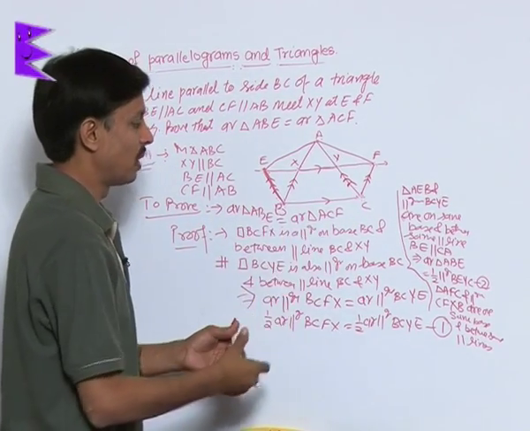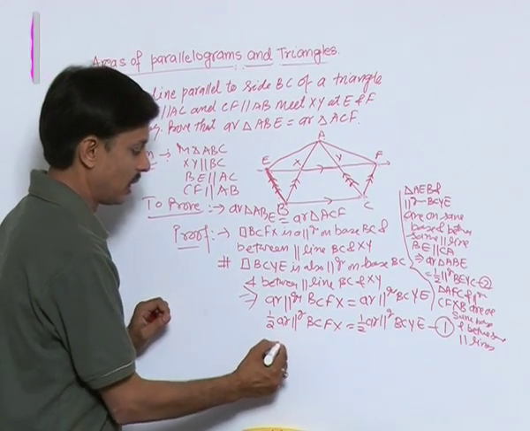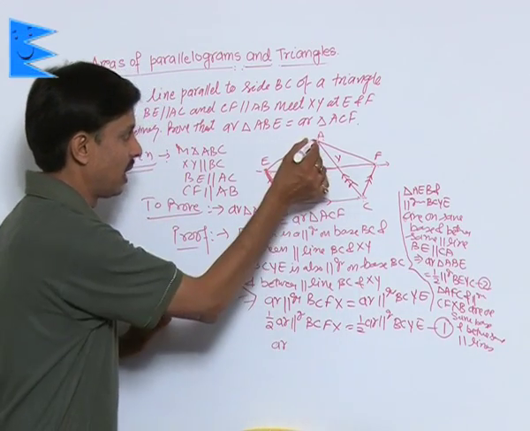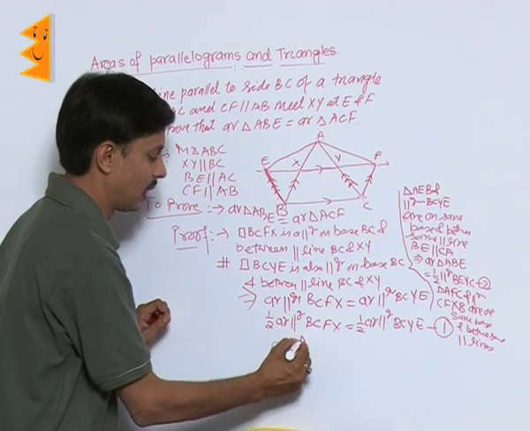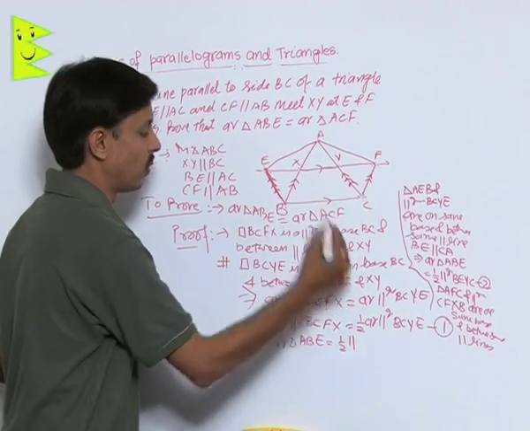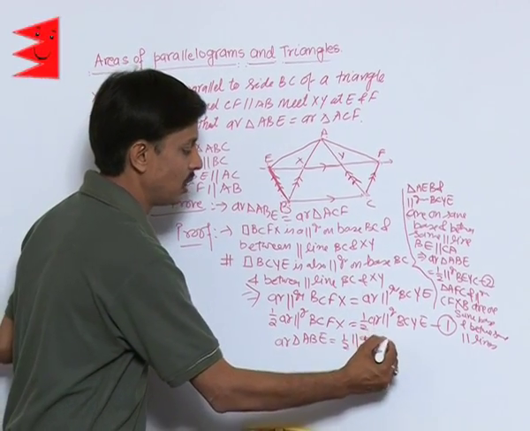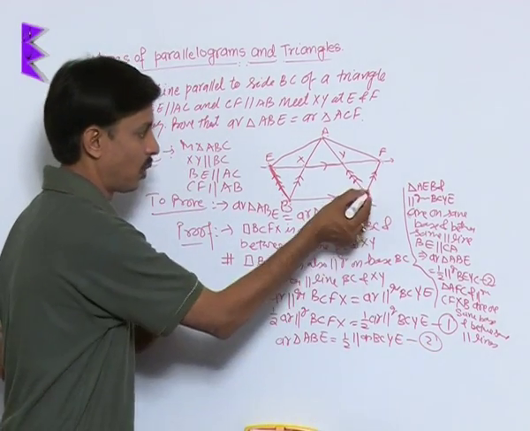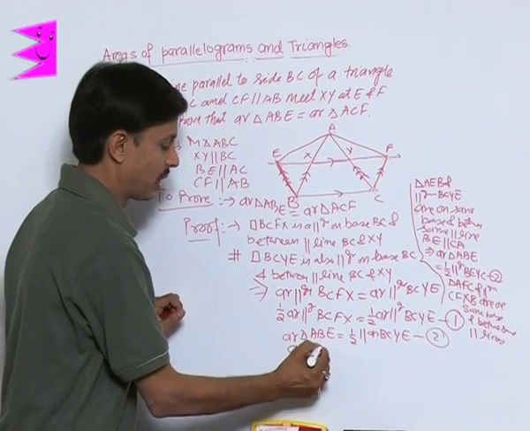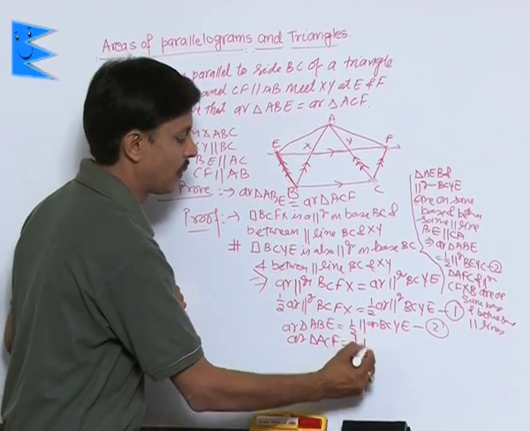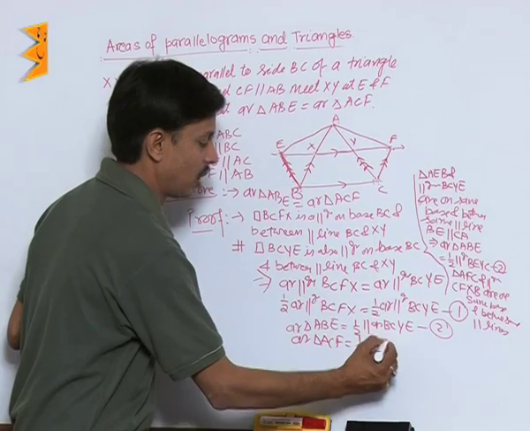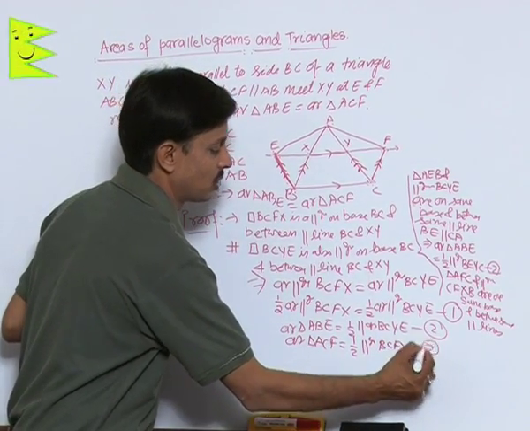So the same type of conclusion follows. As I am writing conclusion number 2 again, the area of triangle ABE is equal to half of parallelogram BCYE, equation 2. And from here, the area of triangle ACF is half of the area of parallelogram BCFX, relation 2.